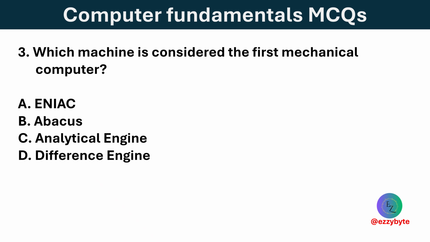Which machine is considered the first mechanical computer? Options are ENIAC, Abacus, Analytical Engine, and Difference Engine. Option D is correct. The Difference Engine, designed by Charles Babbage, was the first mechanical computer used to perform calculations automatically.